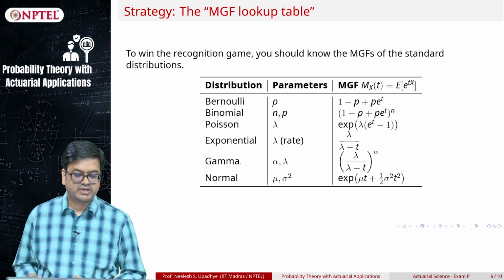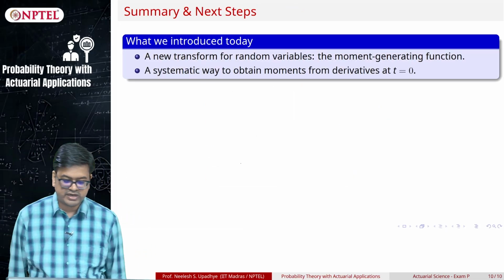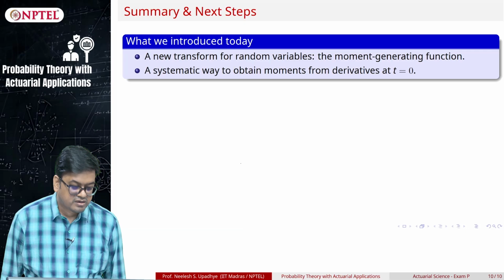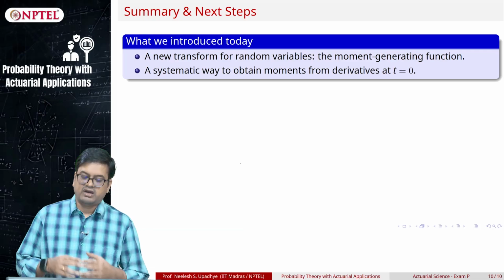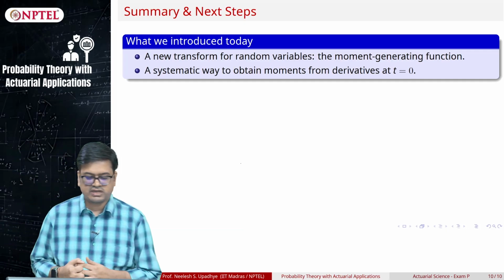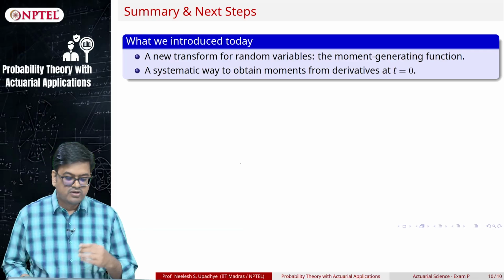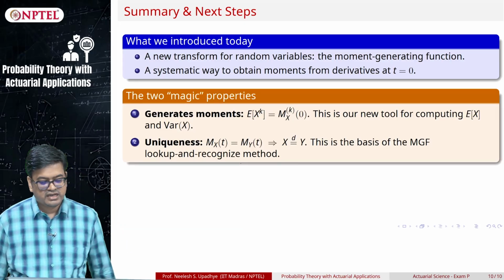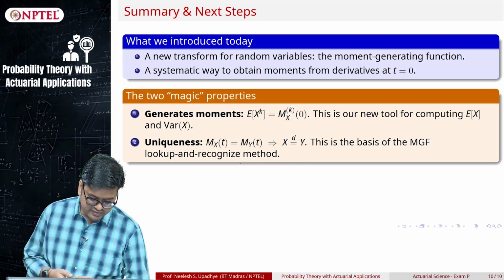So let us summarize what we have done today. We have introduced a new transform for random variables, and we call that the moment generating function. A systematic way to obtain moments is taking the derivative and substituting t equal to 0, and you will get all the moments that you can think of. Okay. Now when we introduced this transform, we learned some tools. So what are the magic properties? First, I can generate any integer moment using this technique.